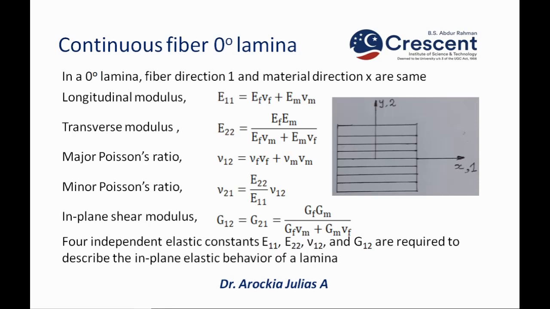Next one, continuous fiber 0 degree lamina. There are many cases here. First, let us take the continuous fiber 0 degree lamina. They are unidirectional fibers, as you could see in the diagram in the picture. There is a unidirectional lamina. The fibers are at 0 degree, which means the angle theta is 0 here. So, the fiber direction and the loading direction are the same. That is x and 1 are the same. Similarly, y and 2 are the same for this particular case.